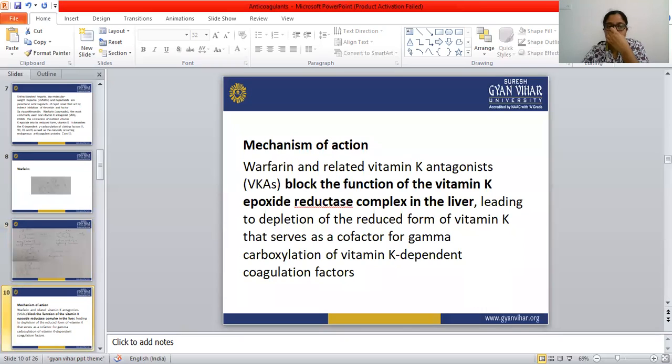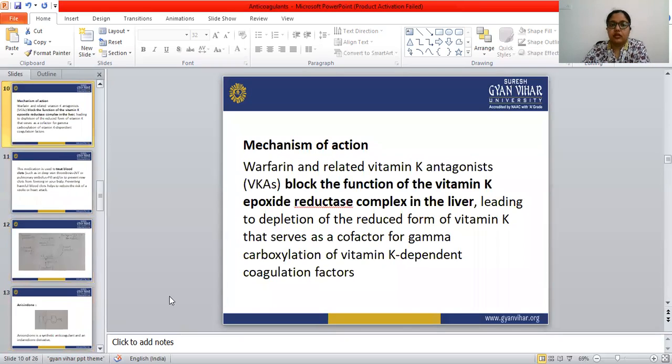anticoagulant. So look at this mechanism of action. Warfarin and the related vitamin K antagonists block the function of the vitamin K epoxide reductase complex in the liver.